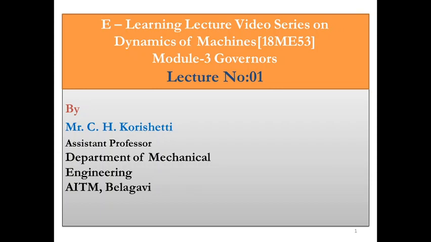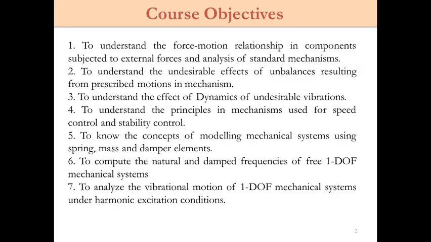So this time I will be teaching you the 5th semester subject, that is Dynamics of Machines. The subject code is 18ME53. Okay. So to begin with the actual modules, first we'll try to go through some of the course objectives. So what are the course objectives of the Dynamics of Machines subject?